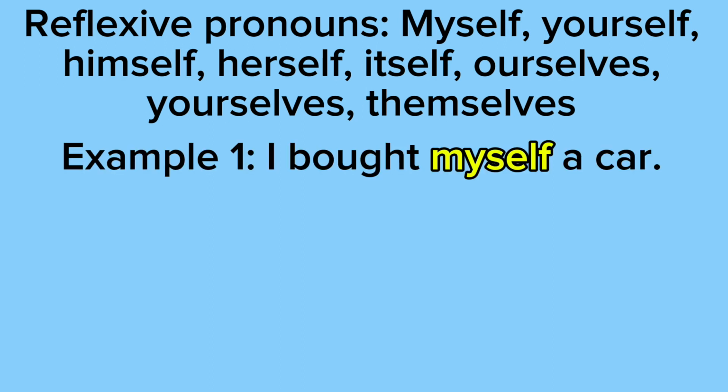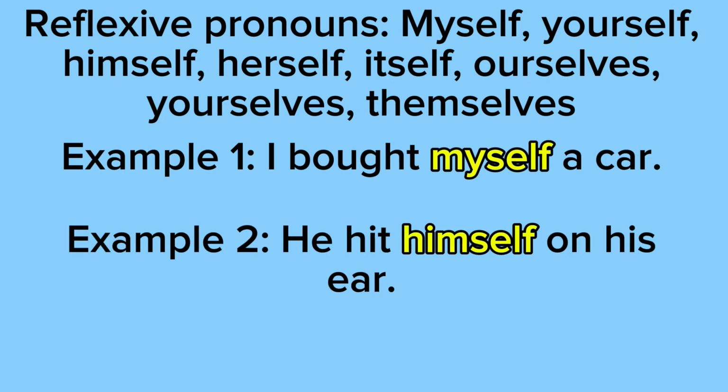So example 1 says I bought myself a car. So notice how I is the subject pronoun because I am doing the action. I bought myself a car. So I'm doing the buying. And notice how myself is the object pronoun, also the reflexive pronoun, because myself is receiving the action. I bought myself a car. So notice how I'm doing the action, but I'm pretty much doing the action for myself. It's reflected upon myself. Example 2 says he hit himself on his ear.